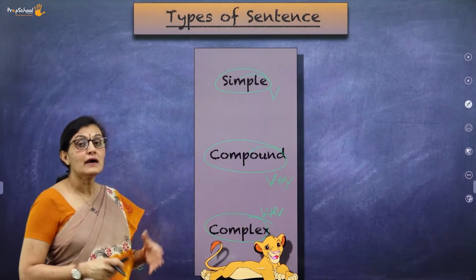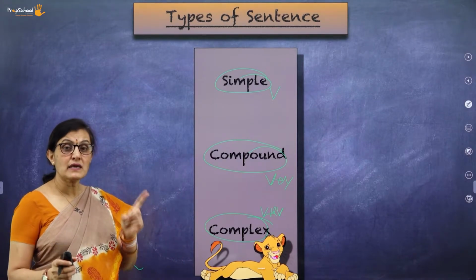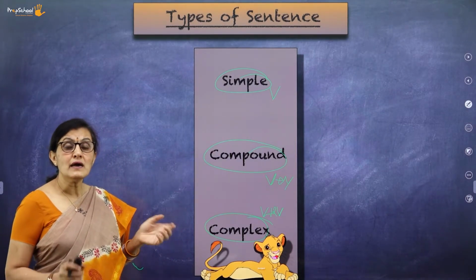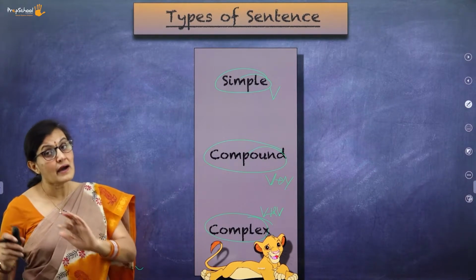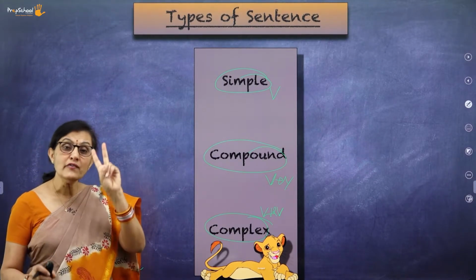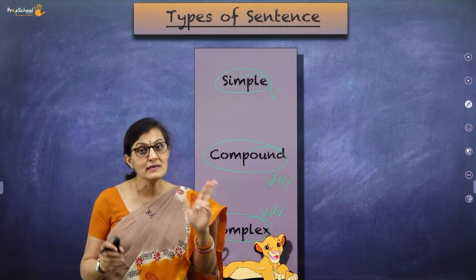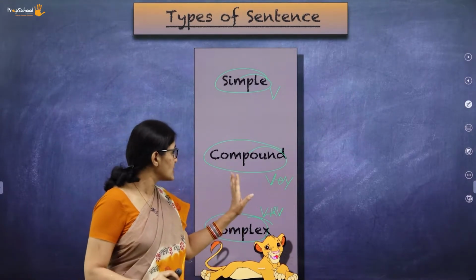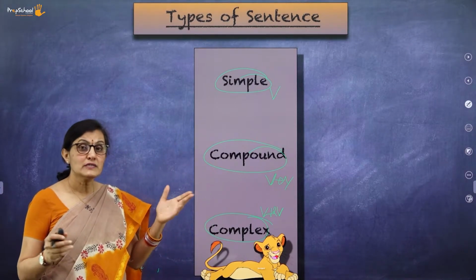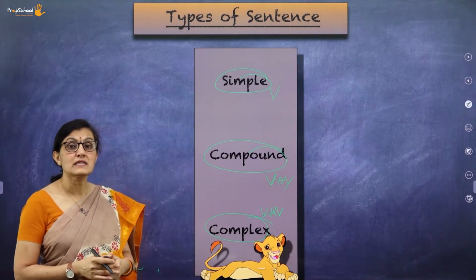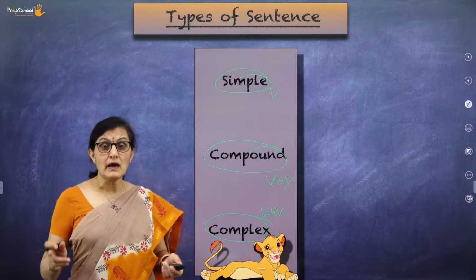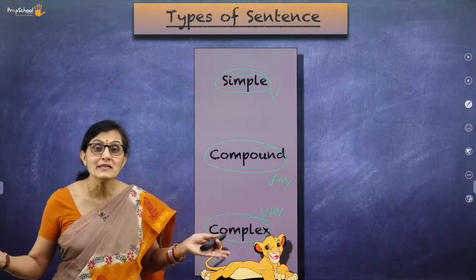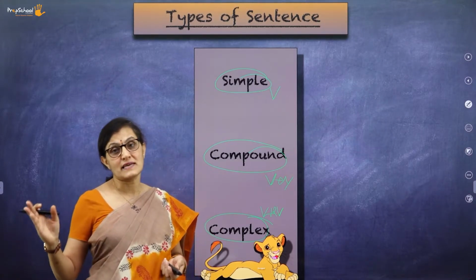When I say I am speaking, speaking is one verb, so that is simple. When I say I am speaking and I am writing, you have two verbs, speaking and writing, joined by the conjunction and. So that becomes compound. In the same way, complex: though I am speaking, I am thinking, and then I am trying to recollect. So that becomes a complex sentence.